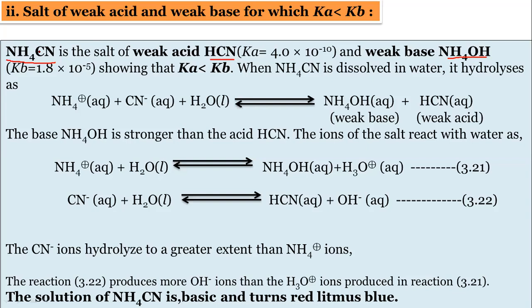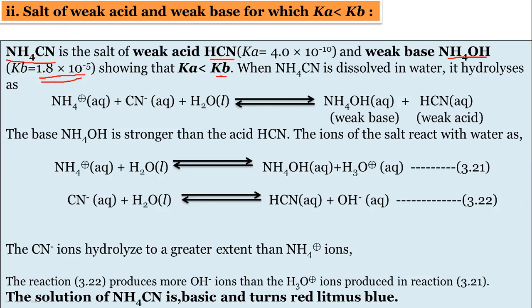So NH4CN is a salt of weak acid and weak base. The weak acid is HCN, the weak base is NH4OH. The Ka and Kb values are given. Here we can see the Kb value is more than the Ka value. See carefully, it is 10 raised to minus 10 and 10 raised to minus 5. Don't go for this 4.0 and 1.8. So the Kb value is more.